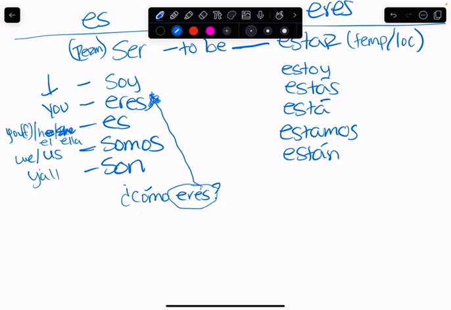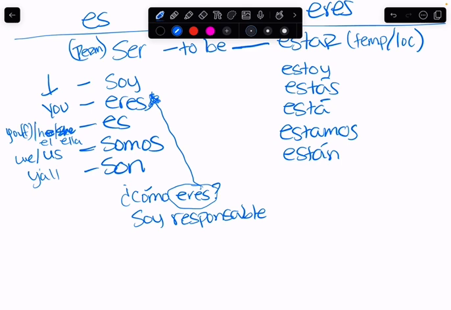So you can say, soy responsable, because being responsible is a trait that isn't going to go away very easily or very quickly, like overnight. If you're a responsible person, you're probably going to be responsible no matter what, right?